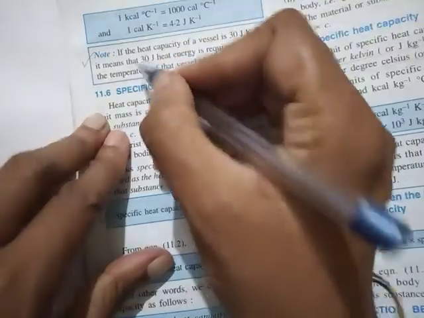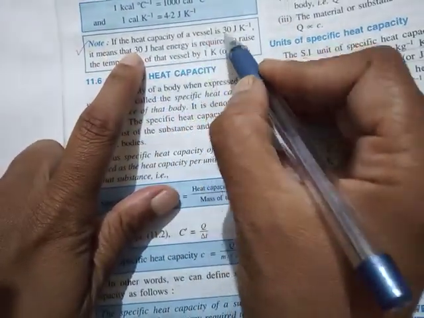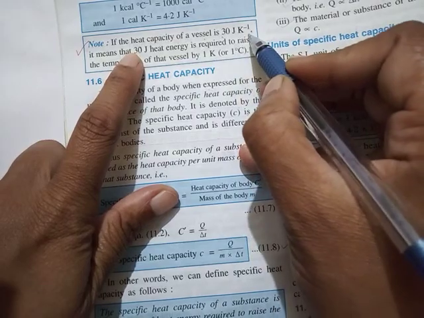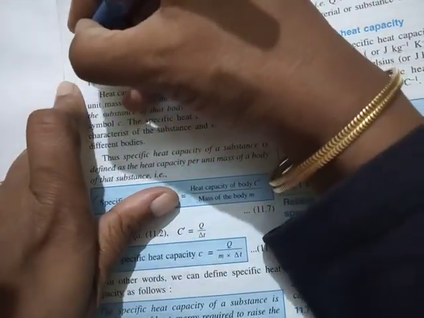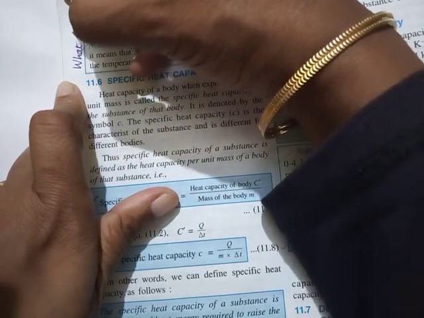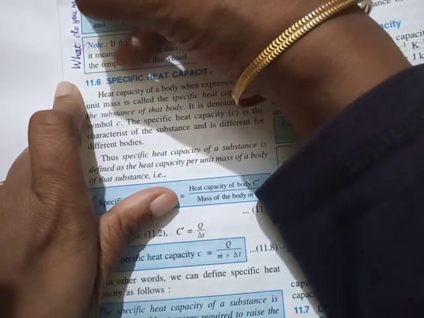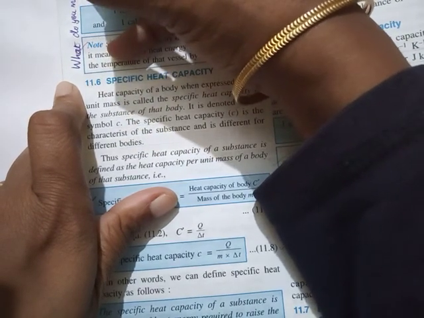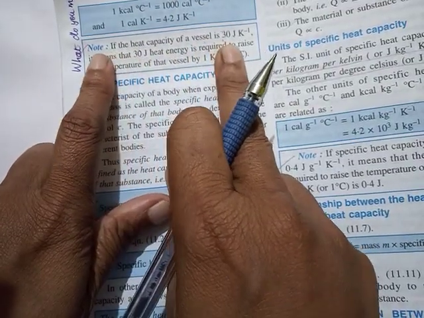What if I say heat capacity of a vessel is 30 joule per Kelvin? What do you mean by that? What is the meaning of, or what do you mean by, when I say the heat capacity of a vessel is 30 joule per Kelvin?